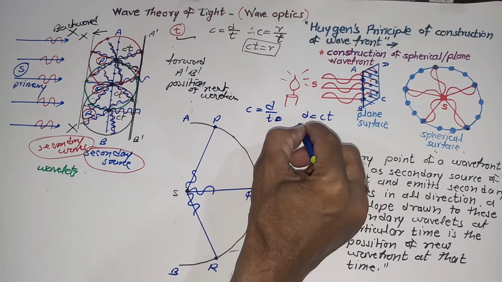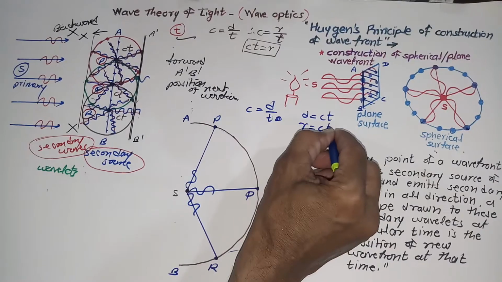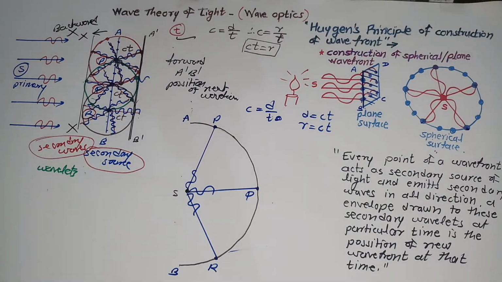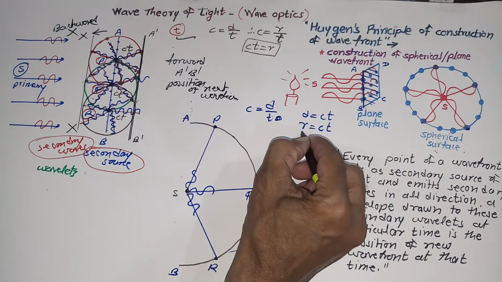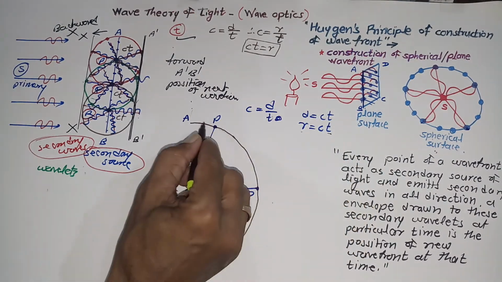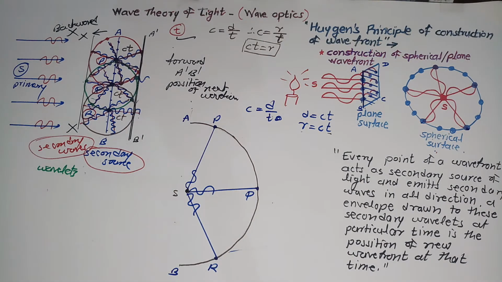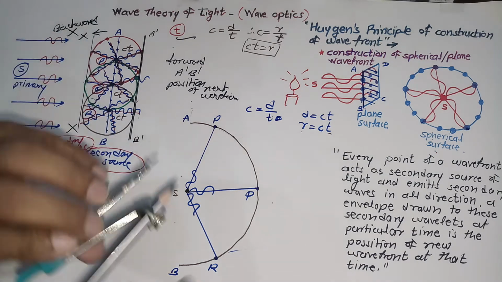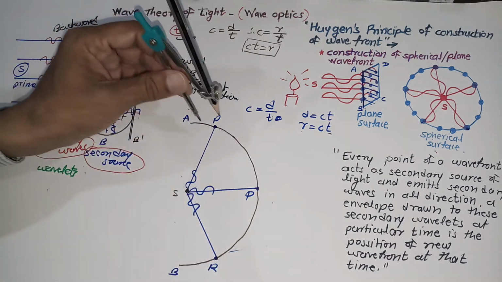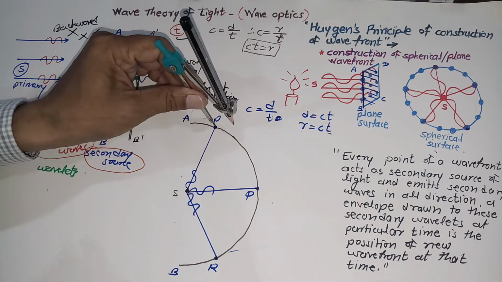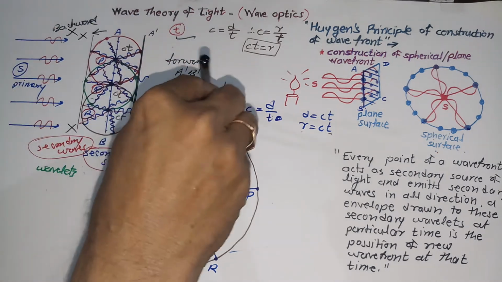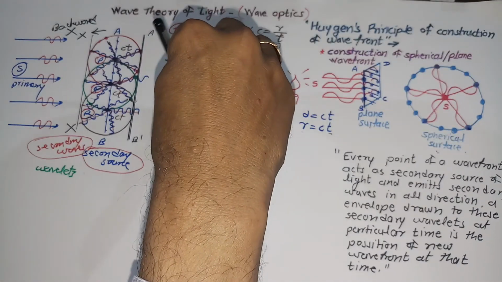So it will be acting as the radius of the new small circles, small spherical wavefronts. That can be done by taking radius equal to ct and the centers of those circles as P, Q and R. So let me do that. If I consider approximately P, Q, R, and this much amount of distance equal to ct, then I have to draw a wavefront around these points.